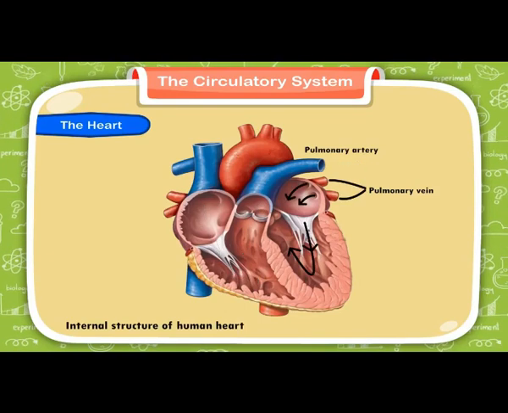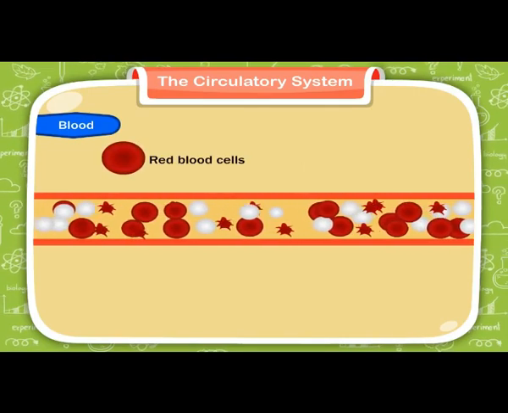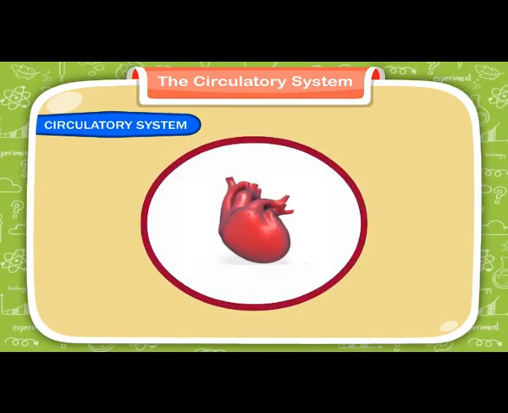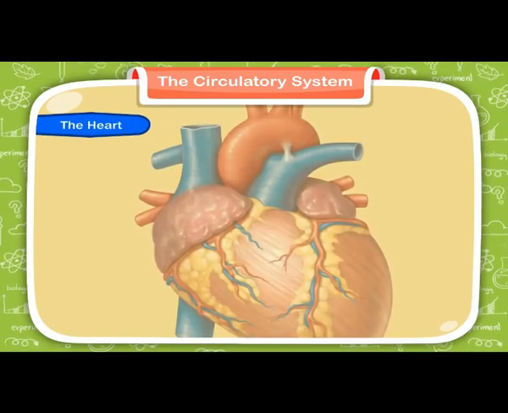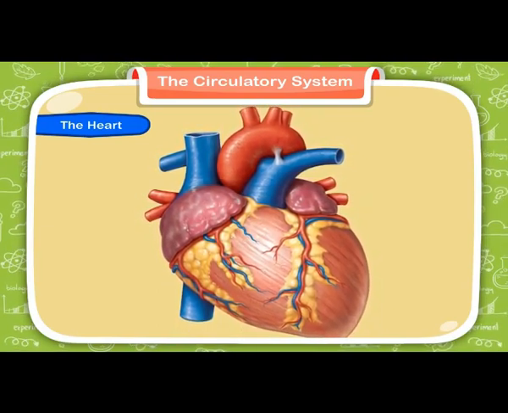Let us now see the structure and functions of the organs in the circulatory system. And we will learn about the structure of different organs in the circulatory system. Our heart is a pear-shaped organ consisting of 4 chambers. Do you know what chambers are? Rooms. We can imagine them like rooms. We have 4 rooms in our heart.